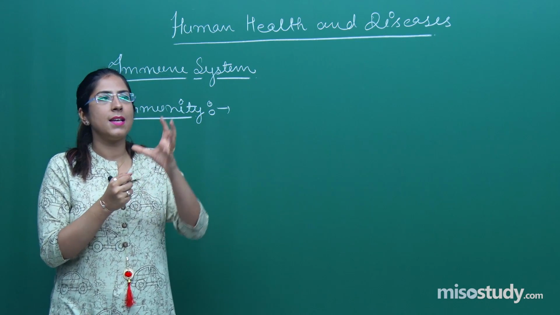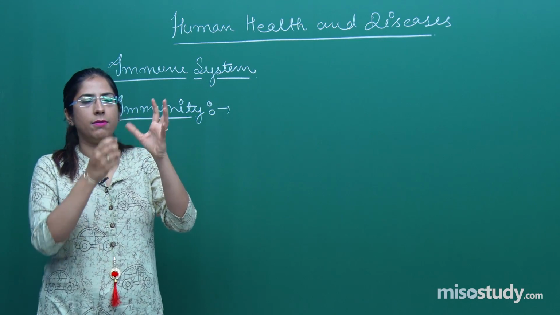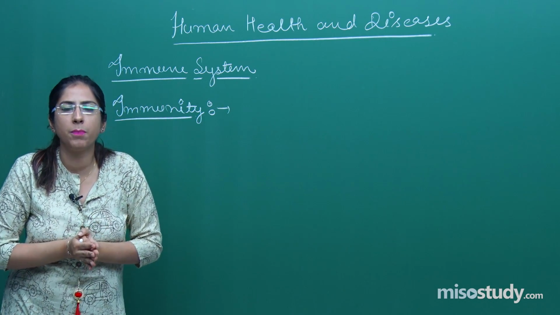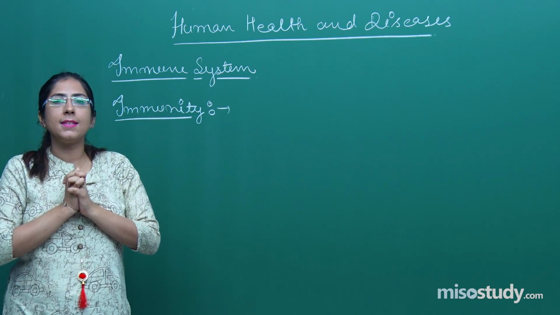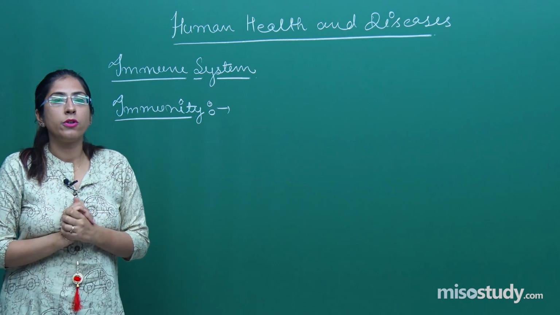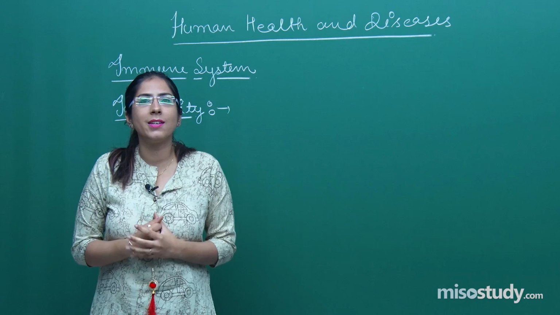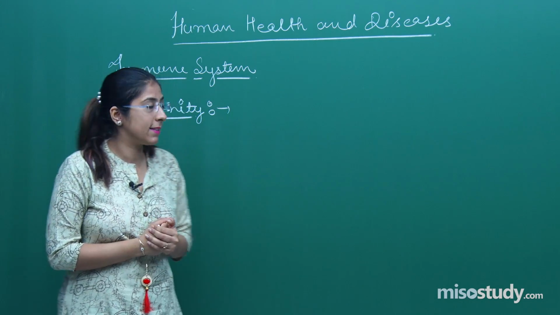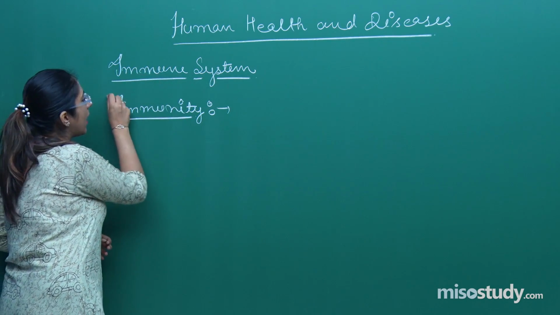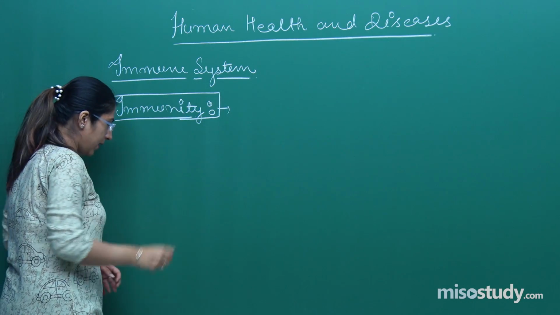Because there are chances that the antigen or the foreign substance which has entered into our body may cause disease. So the body has a protective system due to which it protects us from different kinds of diseases, right? So this is called immunity, right?